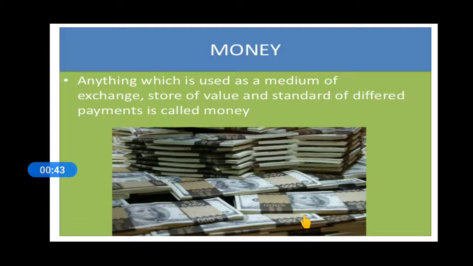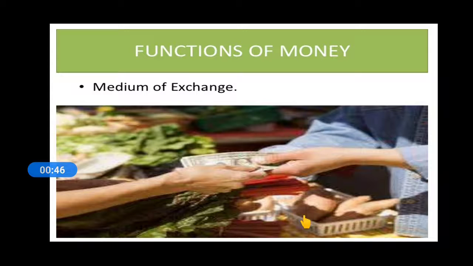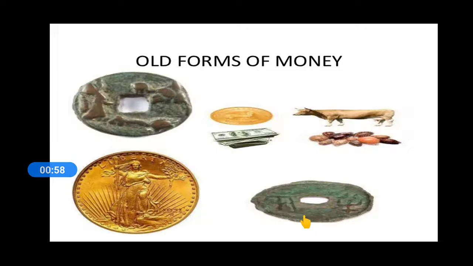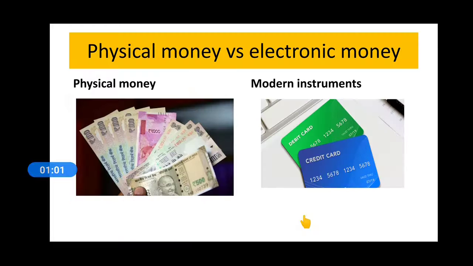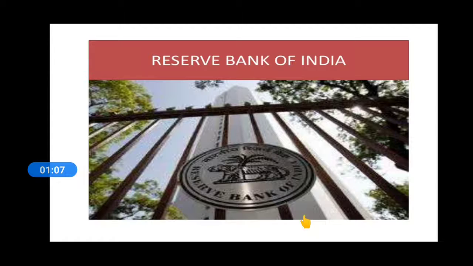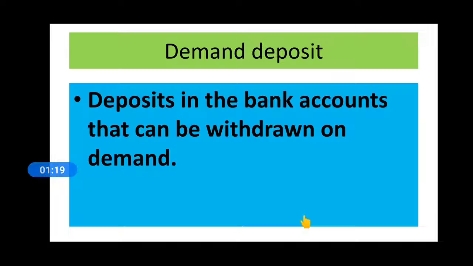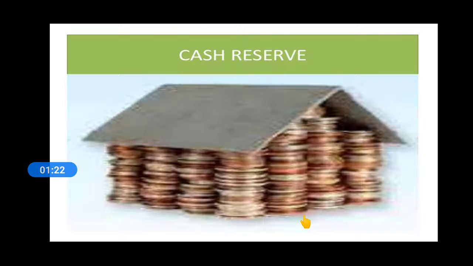Then money was invented as the medium of exchange, and we also saw the advantages of money. It removes the double coincidence of wants, and it also requires very little storage. We can see the older forms of money and the modern forms of money, the physical money and the modern money. We can also see that the Reserve Bank of India is the only authorized body that can issue the currency notes. Next are the other forms of money, that is demand deposits and cheques, and we also saw that the cash is reserved with the bank.